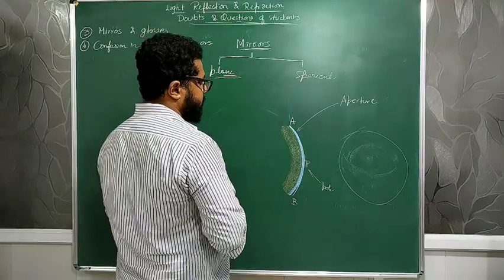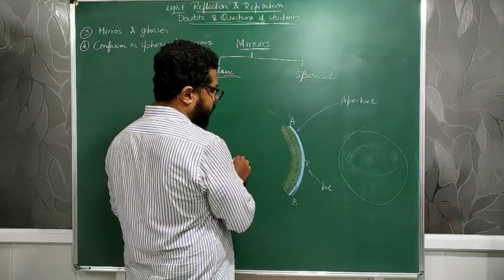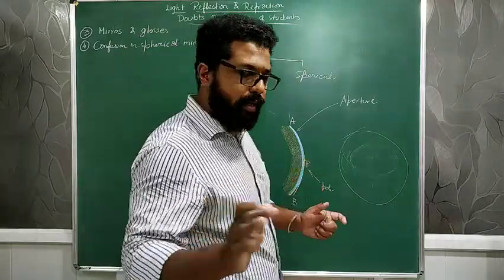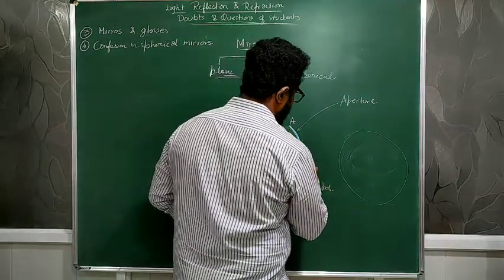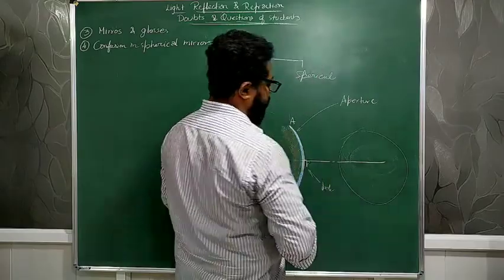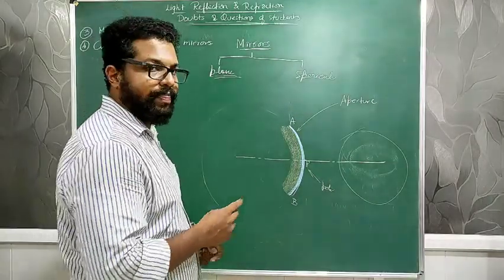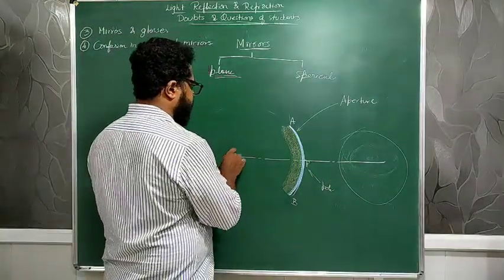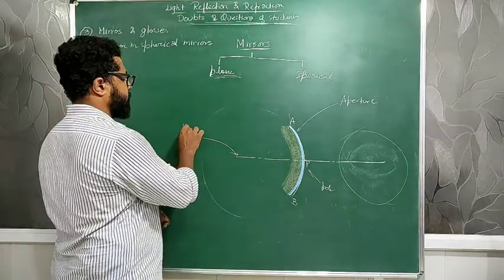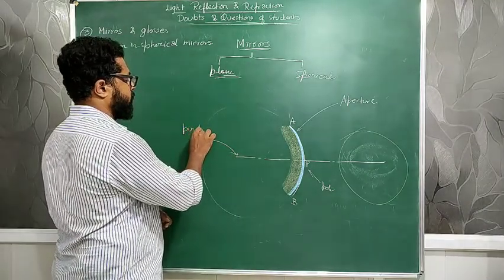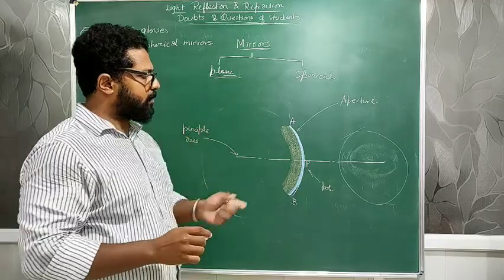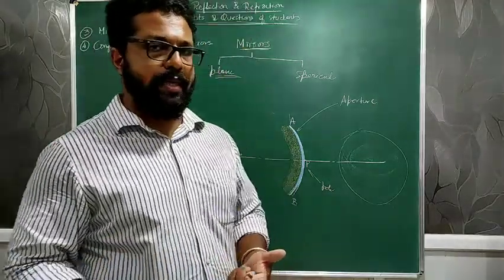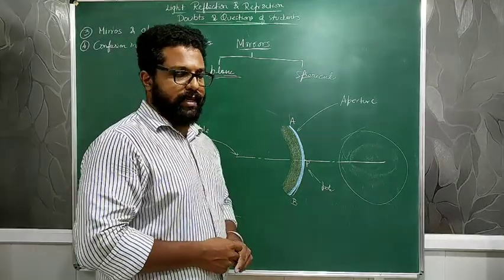Then a line is imagined to pass through the pole. It is not actually there. A line is imagined to pass through the pole, and that particular line is called the principal axis.